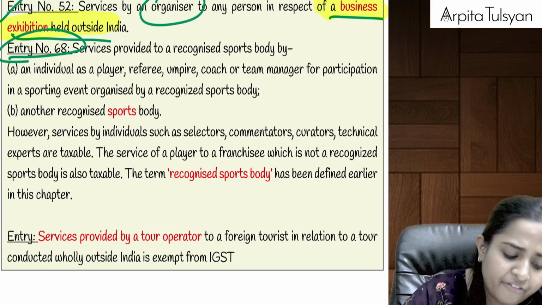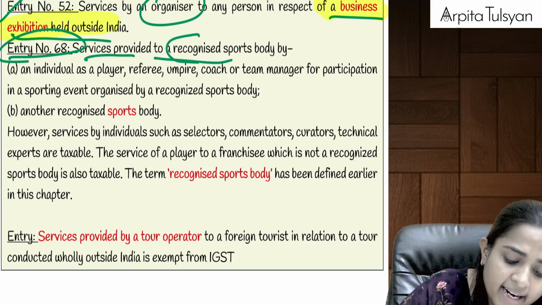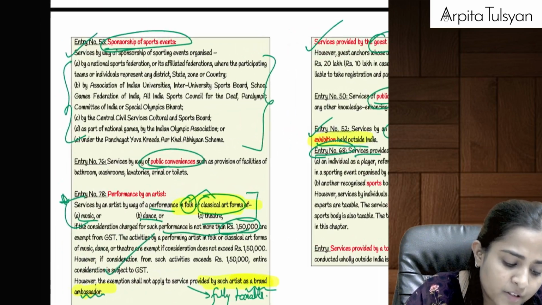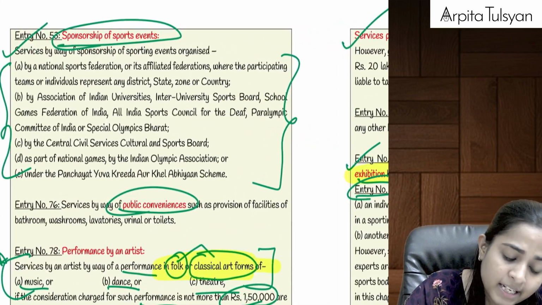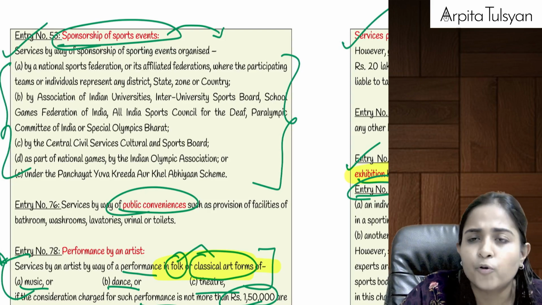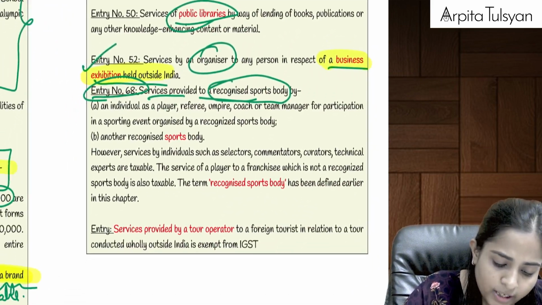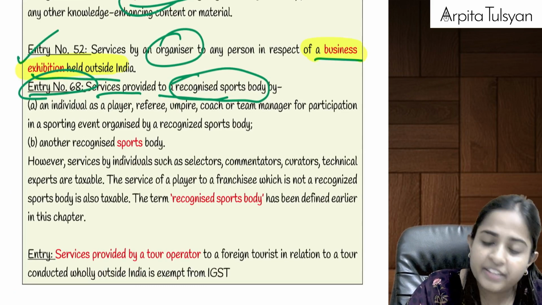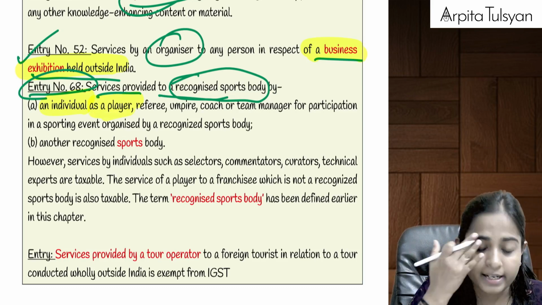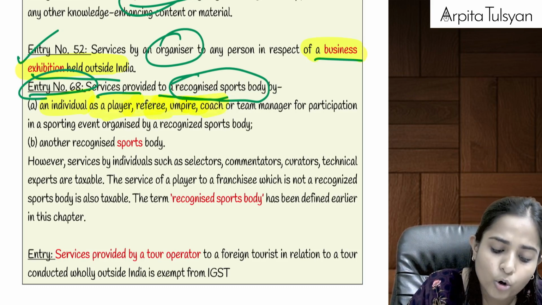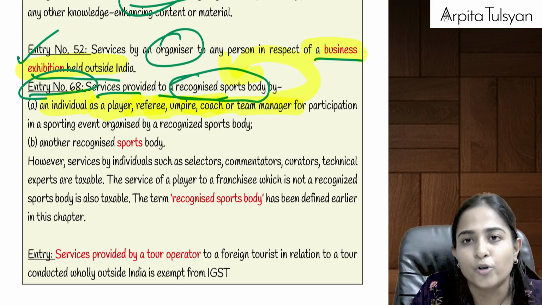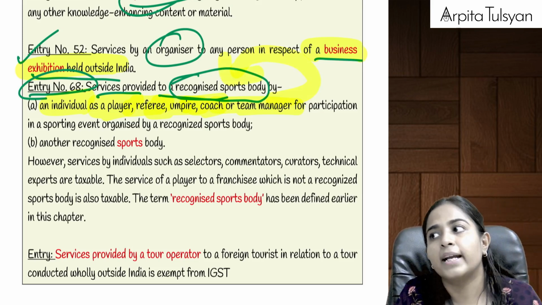Entry number 68, if we are providing any services to a recognized sports body. Till now we were talking about sponsorship services, and any sporting event organized by a recognized sports body, which was totally exempted from GST. Now let's say there is an individual player, a cricketer for example, a referee, umpire, coach, or a team manager, only these 5 people, and they are providing their services to a recognized sports body.